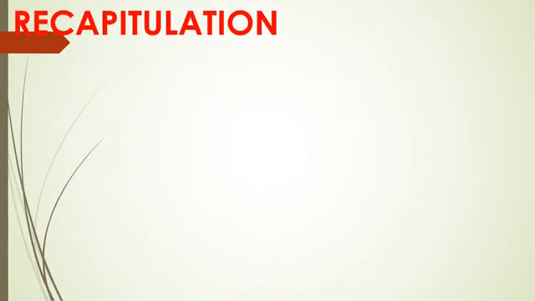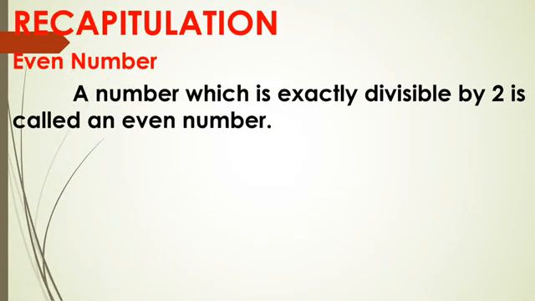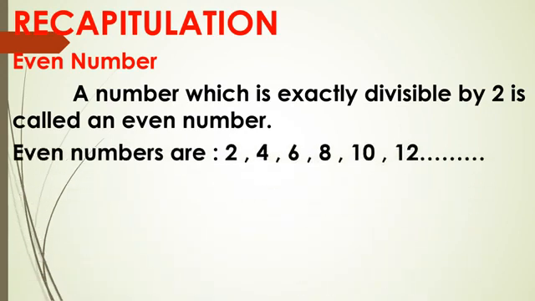First, we have done even numbers. A number which is exactly divisible by 2 is called an even number. Even numbers are 2, 4, 6, 8, 10, 12 and so on.